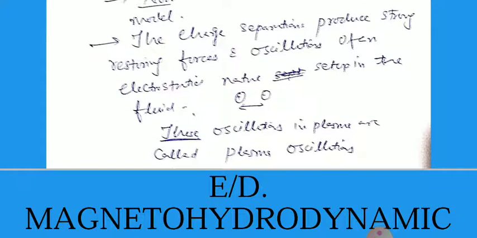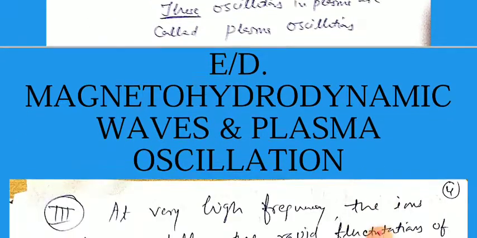The oscillations in the plasma are called plasma oscillations. This is a very important definition. When a high-frequency field is applied on a plasma, the charges are separated and they start to oscillate about a constant distance between the two, and this is called plasma oscillations for this case.